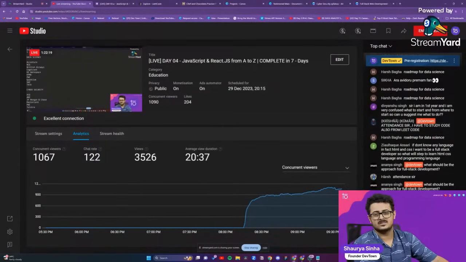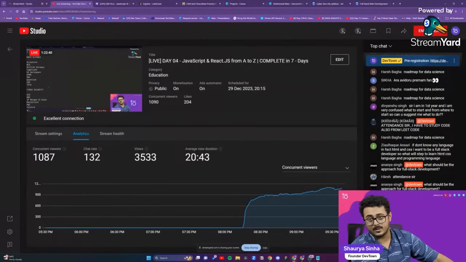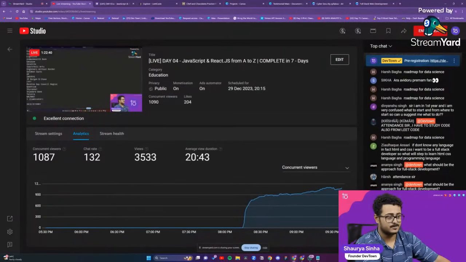Roadmap for data science: same Python, then data analysis, then data engineering, ETL pipelining, working with various kinds of data, then 18 machine learning algorithms, 6 deep learning algorithms, and 4 to 5 AI algorithms, which is more than sufficient. Then data and deployment, so how to deploy AI models to the web and to apps. That is how you learn data science properly.